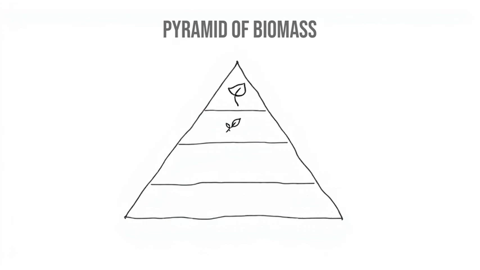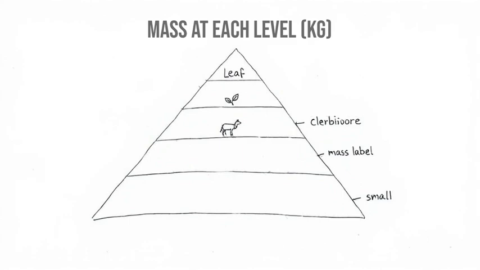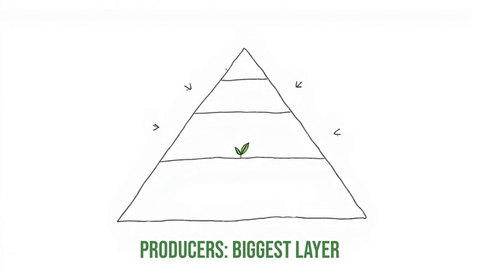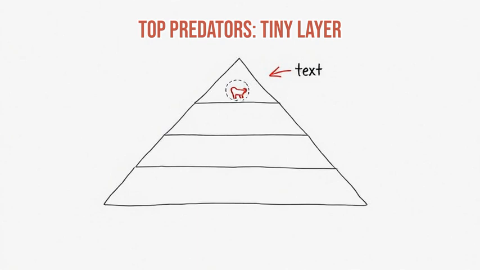We can show this using something called a pyramid of biomass. Each layer represents the total mass of living things at that trophic level. The bottom layer, producers, is always the biggest because energy loss hasn't happened yet. The top layer, top predators, is always the smallest because so much energy was lost along the way.